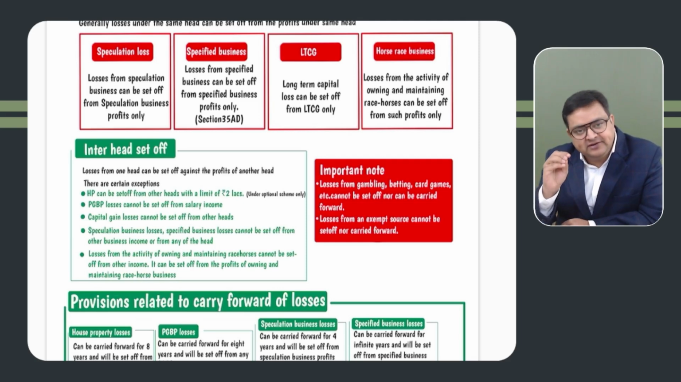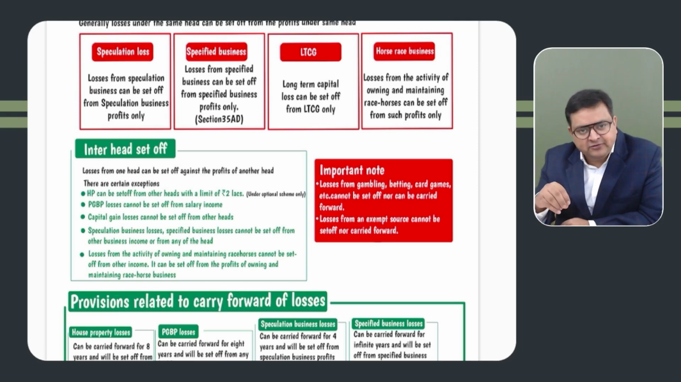So in the optional regime, you can set off house property losses from other heads, maximum 2 lakh. Third, PGBP. PGBP losses can be set off from any other head other than salary. Of course, we cannot set off anything from casual income. That is universal. But PGBP losses cannot be set off from salary.